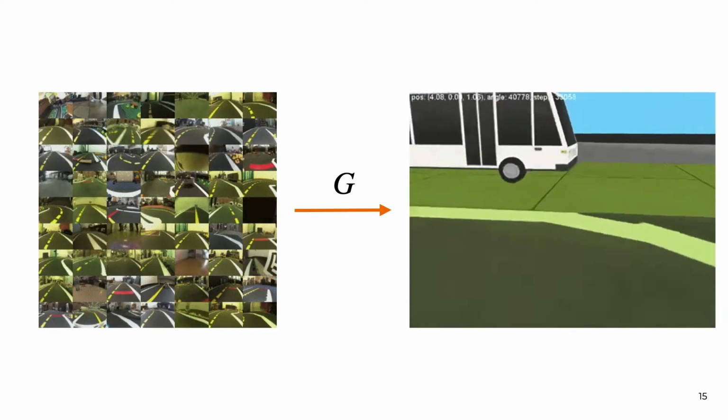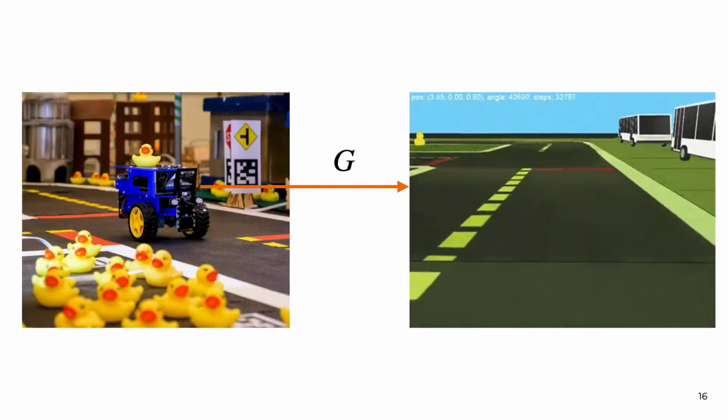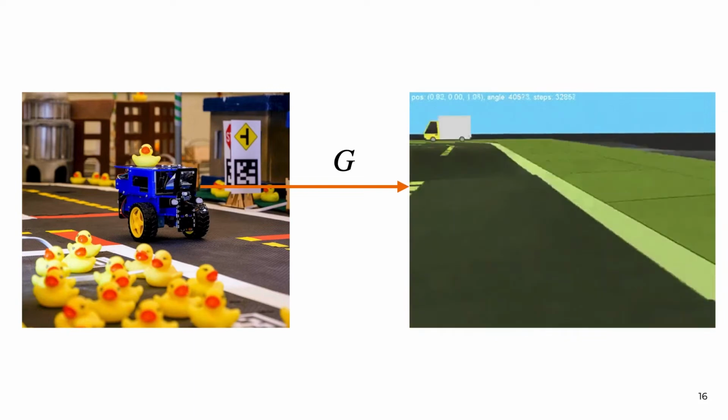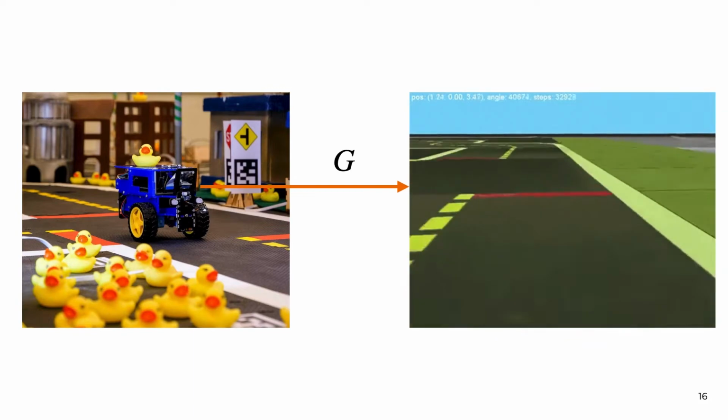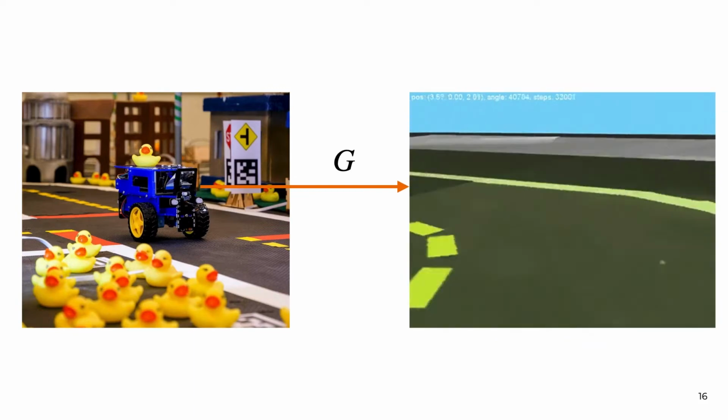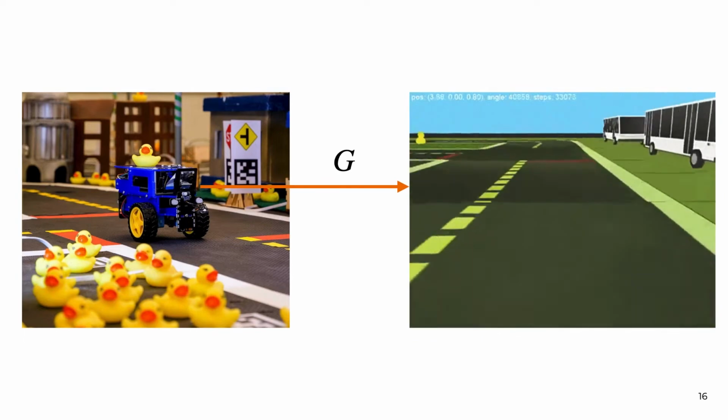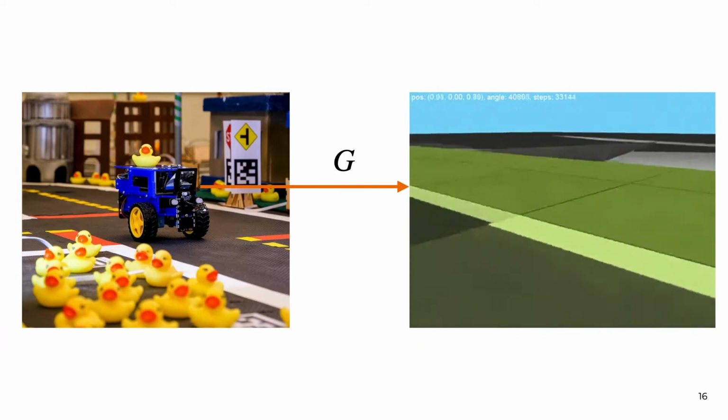We'll call that function G. If we could build such a function, then when we deploy our robot in the real world, we can pass our sensor data through this function to make the agent think that it's still in the simulator. One way to build this function would be to have exactly matching images from the two domains and then label them and train a classifier. This would be a bit cumbersome though.